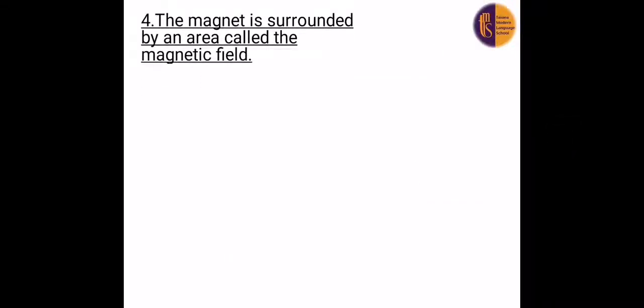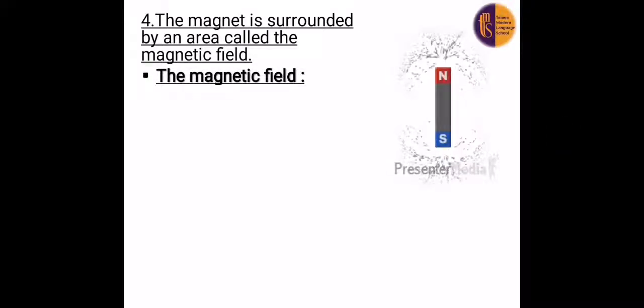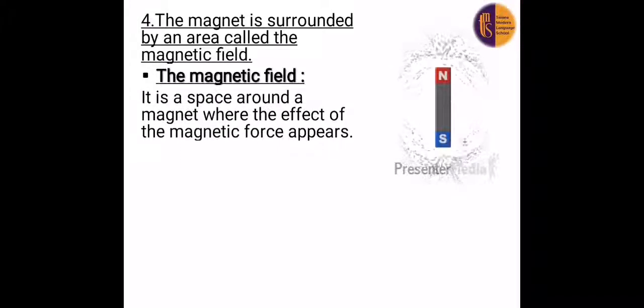Number four, the magnet is surrounded by an area called the magnetic field. What is the meaning of the word magnetic field? If we lift the bar of the magnet like this, we can see the iron filings arranged around it in a shape. This shape is called the magnetic field. So the magnetic field is a space around a magnet where the effect of the magnetic force appears.